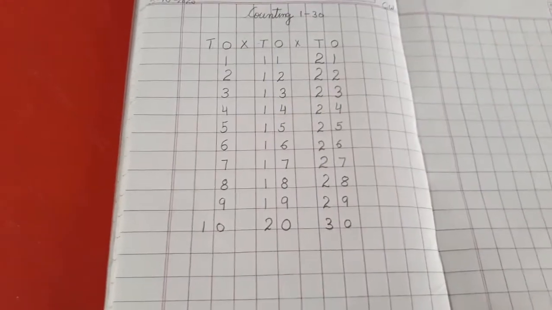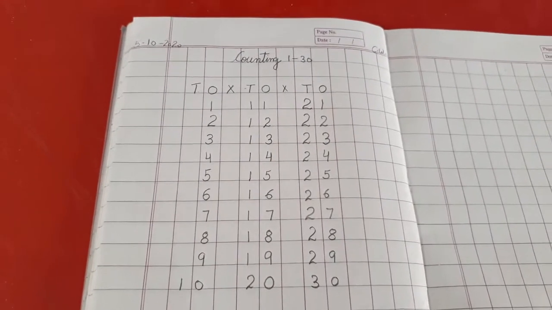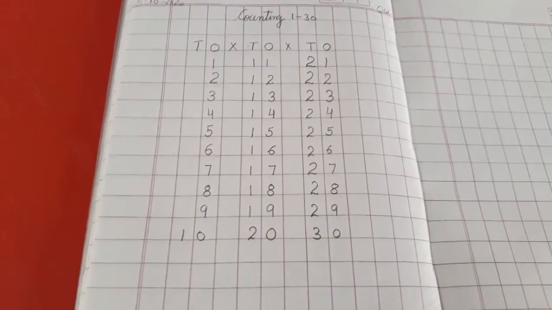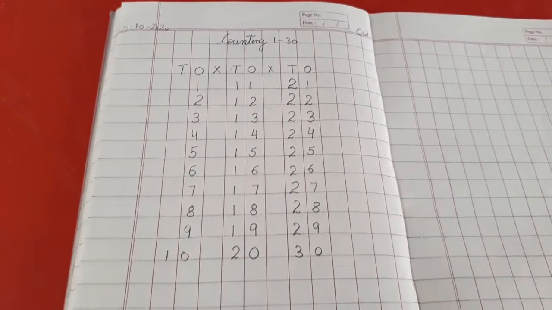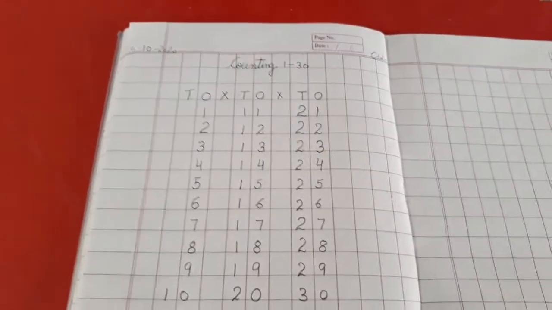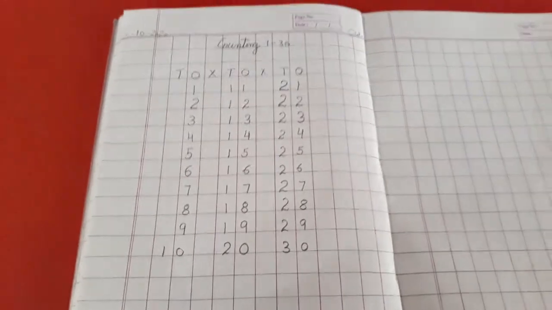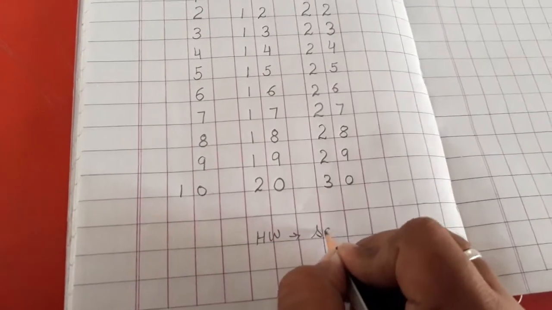So class, see how neatly the work I have done. Similarly, you are going to do your work neatly. ठीक है? Clean handwriting से work करना है. Write slowly but write neatly. Okay? So this is your today's class work. Now what is your today's homework? Homework is same as class work. So your homework is same as classwork.